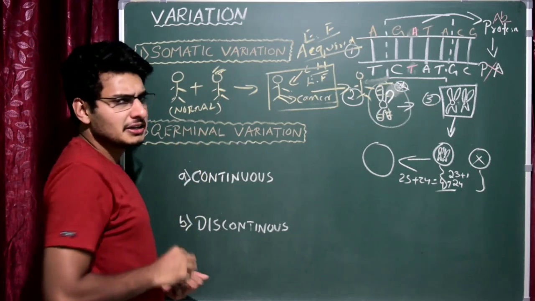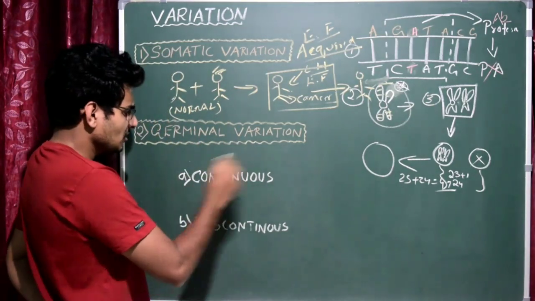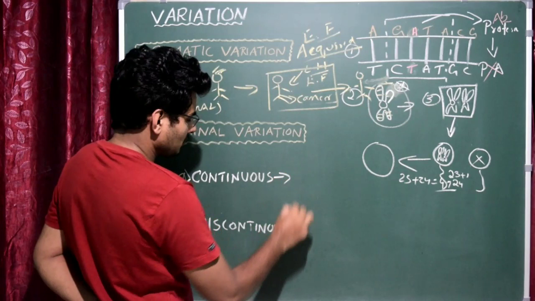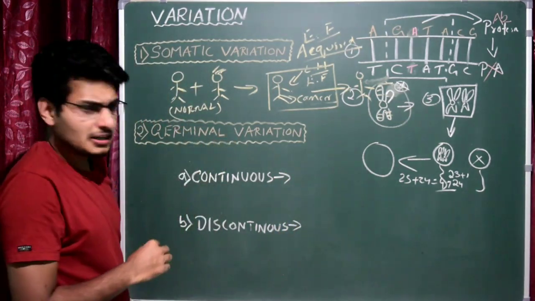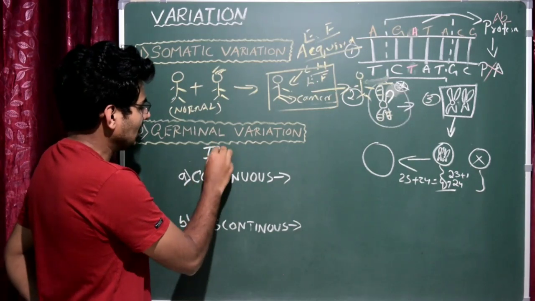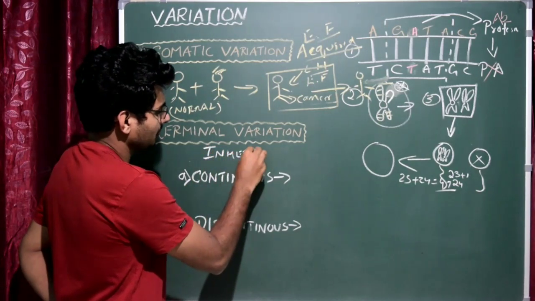Whereas germinal variation, in this case, there are 2 types. One is continuous, the other one is discontinuous. So germinal variation is nothing but it is also called inheritable variation.